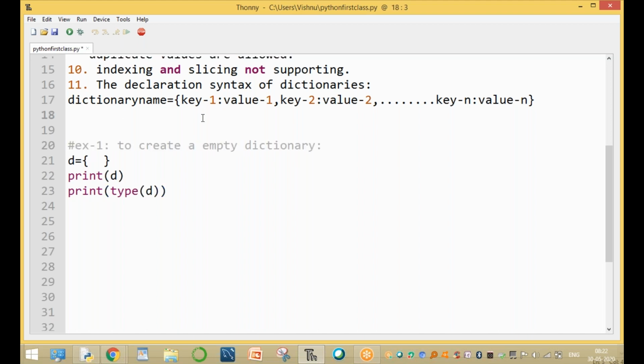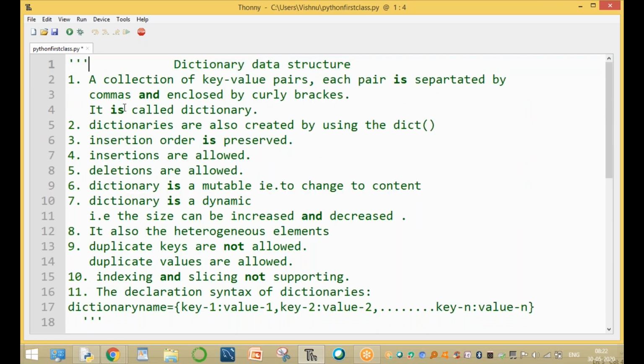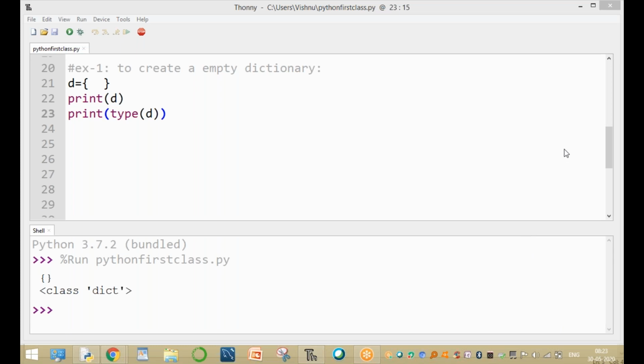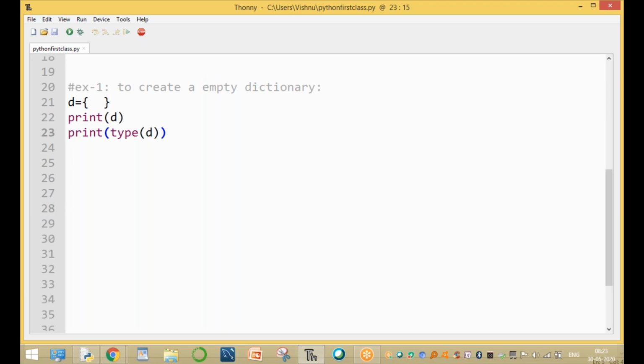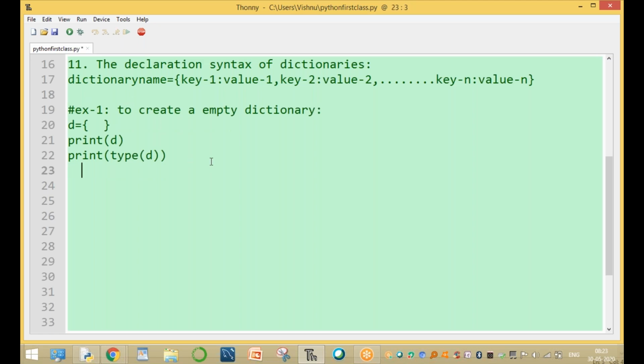Example 1, to create an empty dictionary. Clear? Okay, D equal to empty braces, type of D and print of D. Now run this. The D is an empty dictionary. The data type is the dictionary data type. Clear?